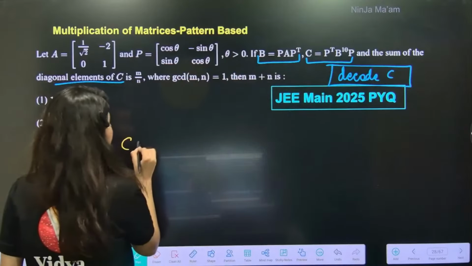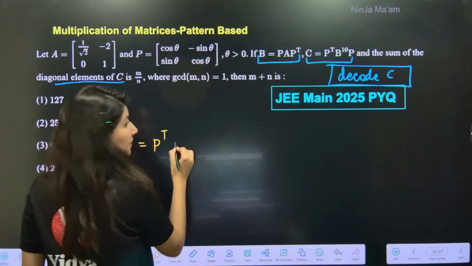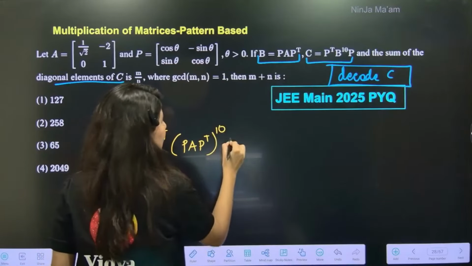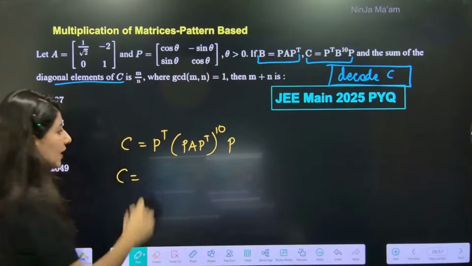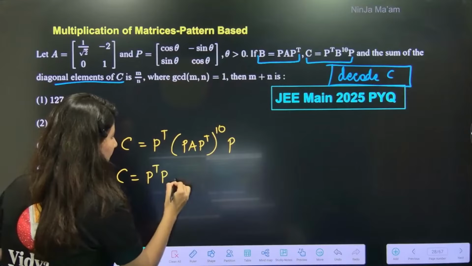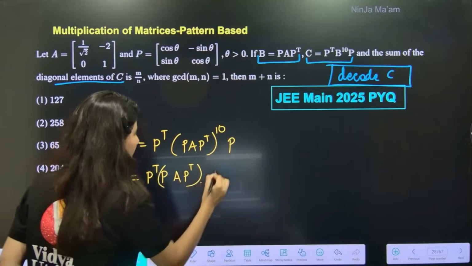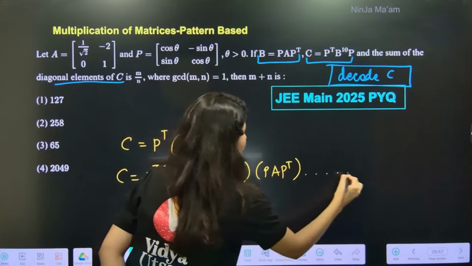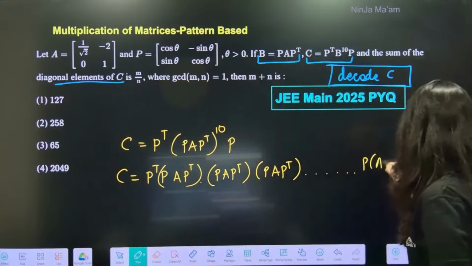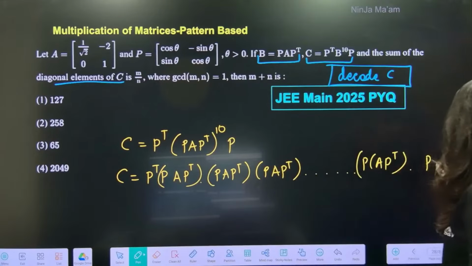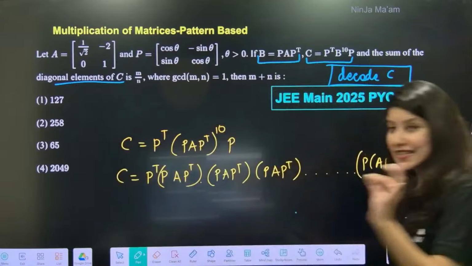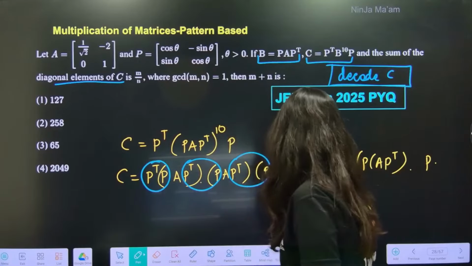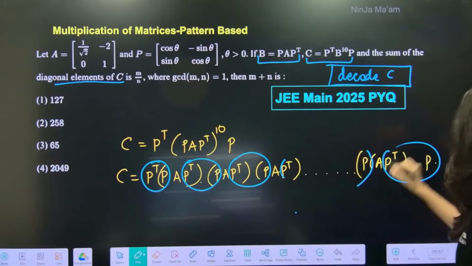What is C? Ma'am, C is P power T. Now B power 10. Correct? B power 10. So P A P transpose power 10 and this is back to P. Hold on. Okay. So this is P transpose P. A P power T. Then P A P T. P A P T. And so on. Last is P A P T. Okay. And last is P again. Okay. So I can clearly see that P transpose into P, P transpose into P, P transpose into P so many times, P transpose into P and last also P transpose into P.